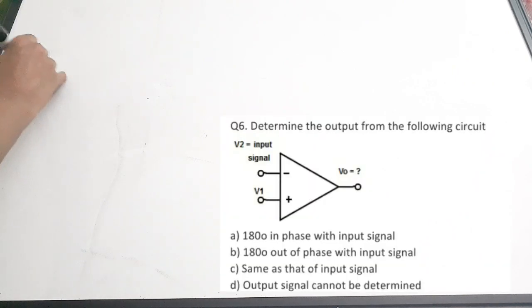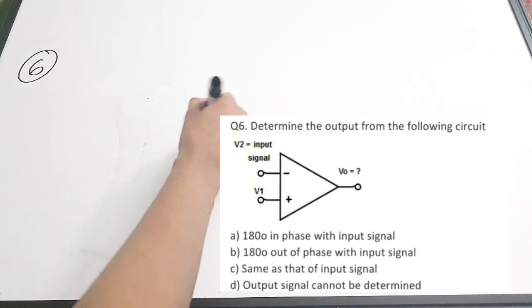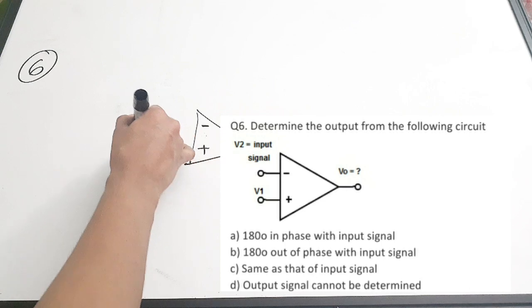Okay. Sixth question. So the sixth question, a figure is given. Determine the output of the following circuit. Okay, I'll draw the circuit for you. Anyway, you can see it on board. There is an inverting terminal, there is a positive which is non-inverting terminal.